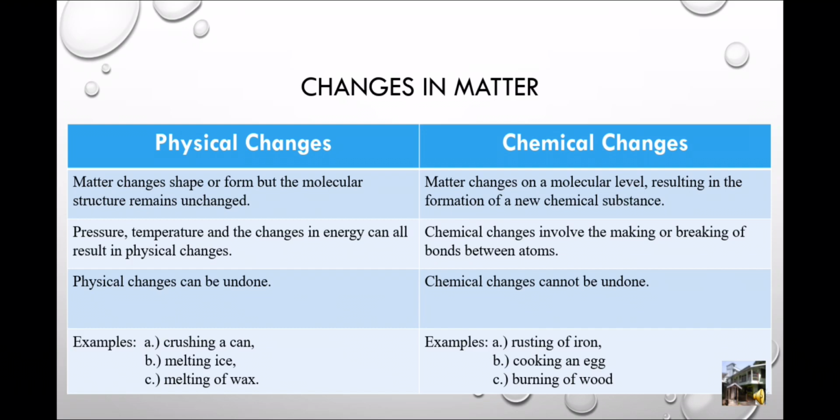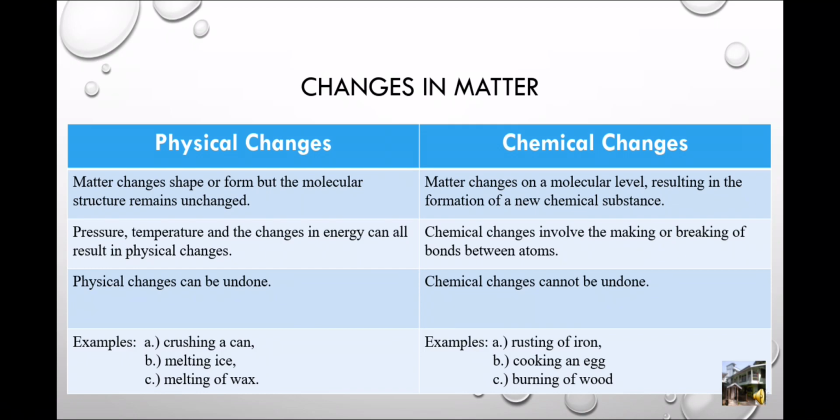Pressure, temperature, and the changes in energy can all result in physical changes. Whereas chemical changes involve the breaking of bonds between atoms. Physical changes can be undone, whereas chemical changes cannot be undone. Some examples of physical changes are crushing a can, melting of ice, melting of wax.